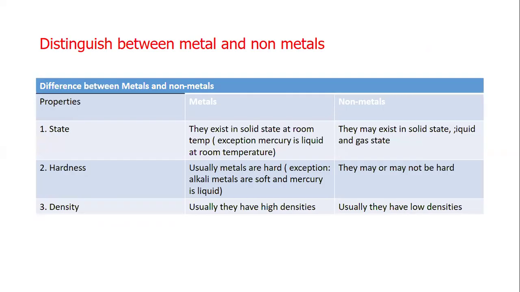Distinguish between metals and non-metals. Metals exist in solid state at room temperature. Exception, mercury is liquid at room temperature. Non-metals may exist in solid, liquid, or gas state. Non-metals can be solid, liquid, and gas.